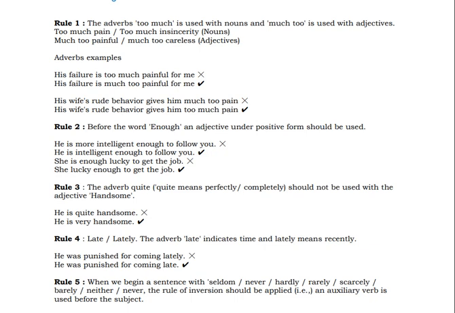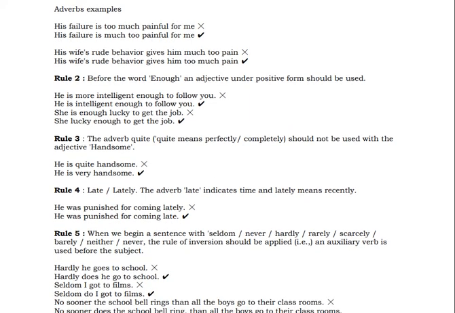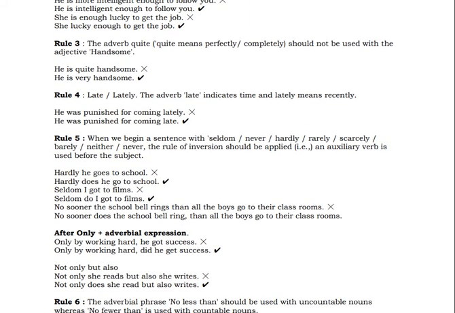Now first one here, the adverb too much is used with nouns. His failure is too much painful. With nouns we use too much, much too is used with adjectives. His failure is much too painful for me. Okay, let's move on to the next one now. He is intelligent enough to follow a very important rule. She is lucky enough to get the job. Even in spoken language we make use of it. Then in the case of handsome we should use he is very handsome.